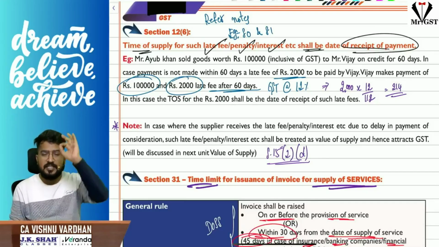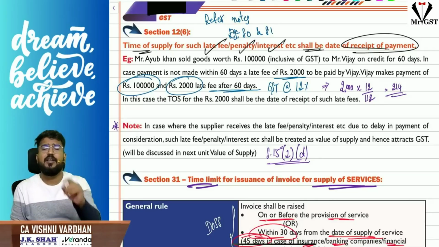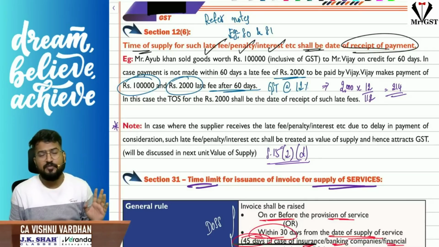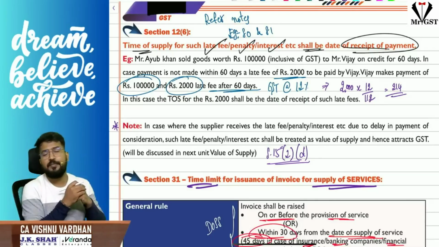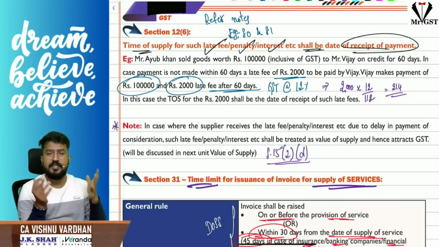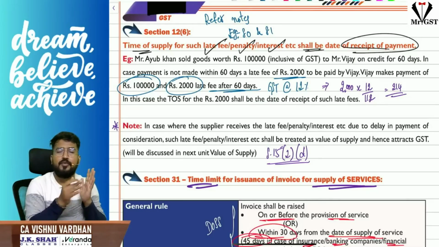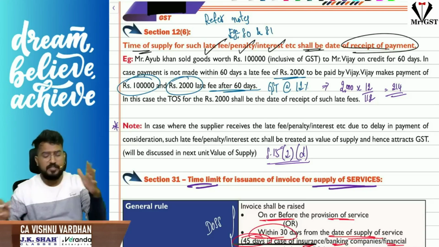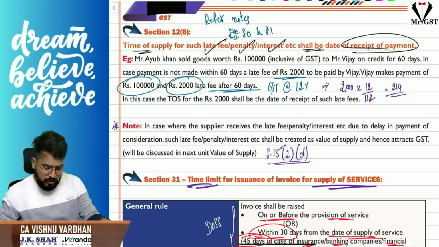So understand, this is the only case in GST where if the customer doesn't make payment of tax, the supplier need not pay GST to the government. Isn't it interesting? So that is what section 12 is all about. Okay, with this we are done with time of supply for goods.